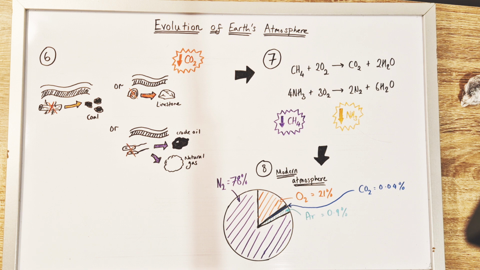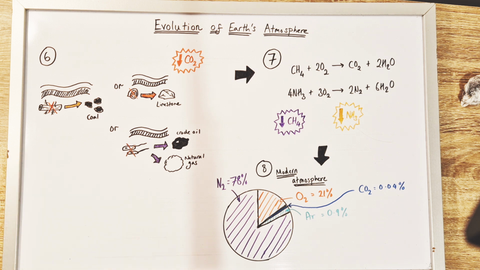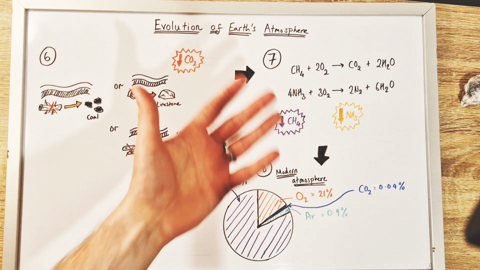About 0.9% of our atmosphere is argon, an inert, unreactive noble gas, and only 0.04% of the atmosphere is carbon dioxide, and yet that is the root cause of many of our global warming woes. The other gases are known as trace gases, which are in minute amounts.